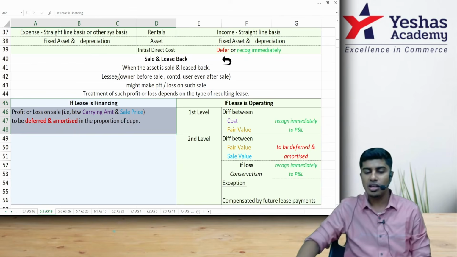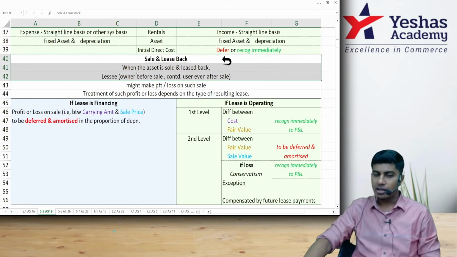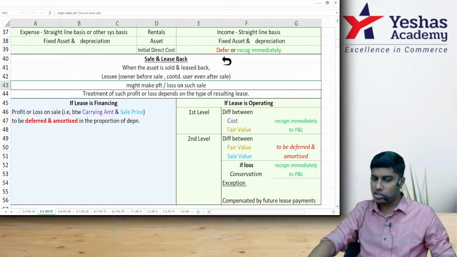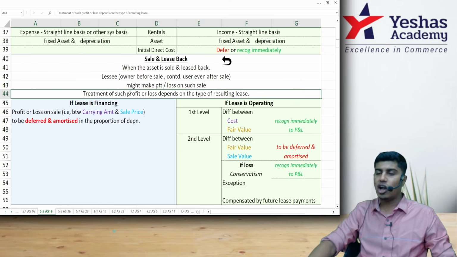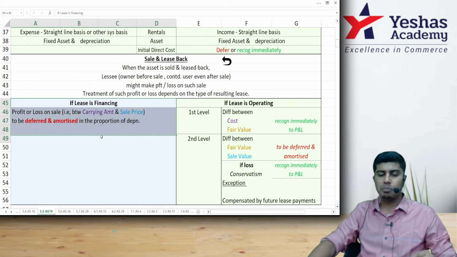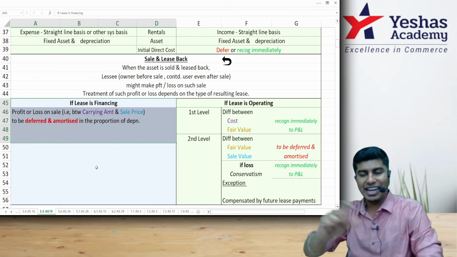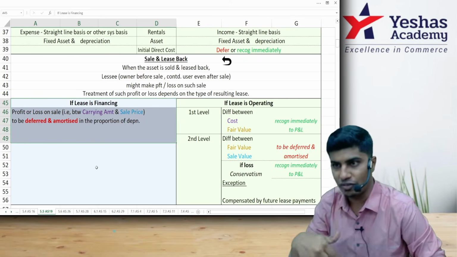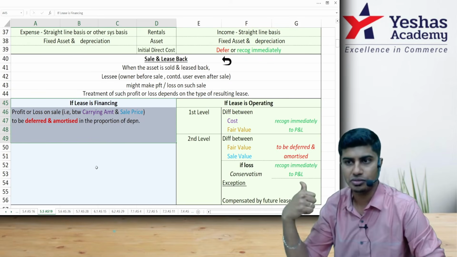That's what this says. When the asset is sold and leased back, the lessee, the owner before sale, continues as user even after sale, and might make profit or loss on such sale. Treatment of such profit or loss depends upon the type of resulting lease. If the lease is financing, profit or loss on sale between carrying amount and sale price should be deferred and amortized over the period of lease in the proportion of depreciation.